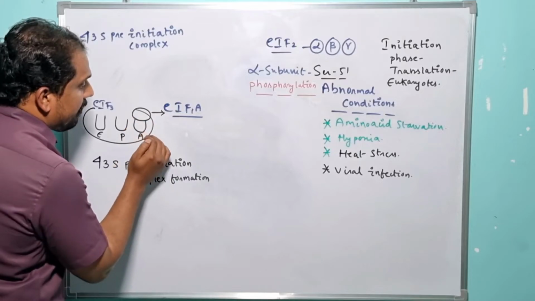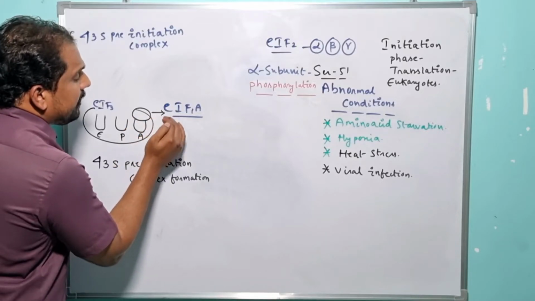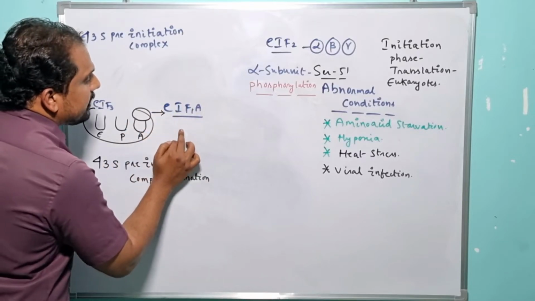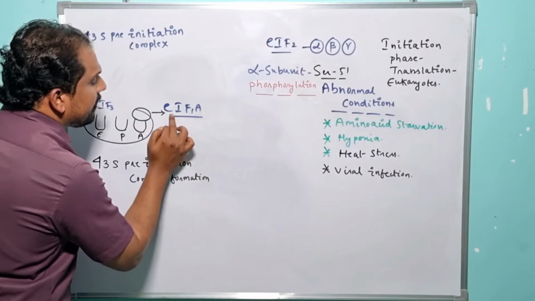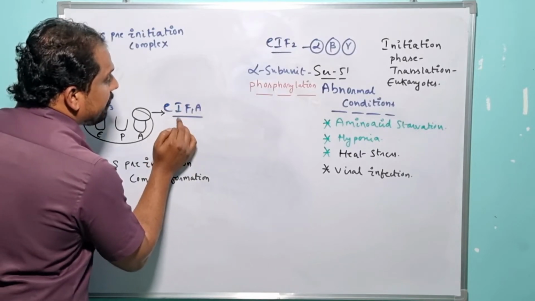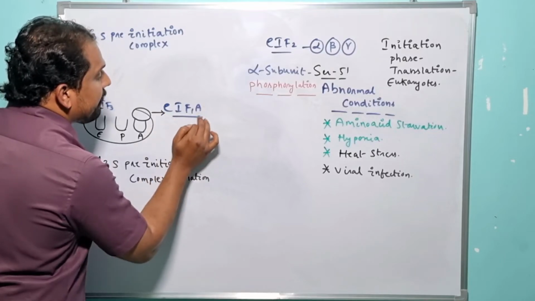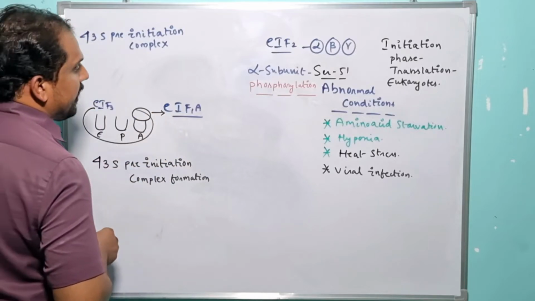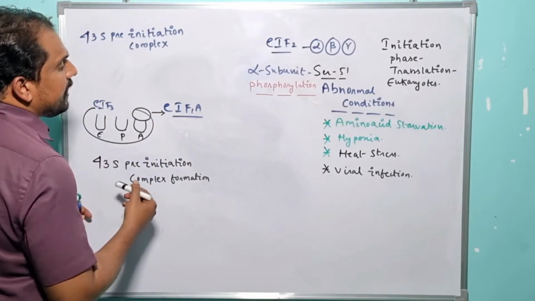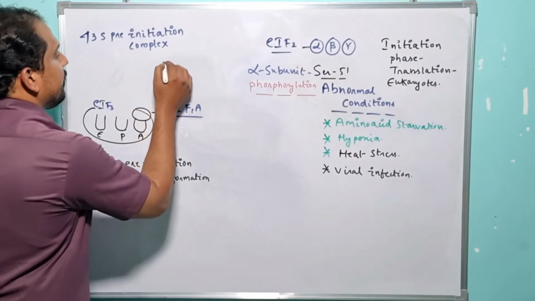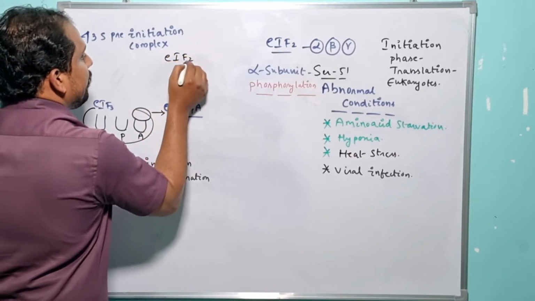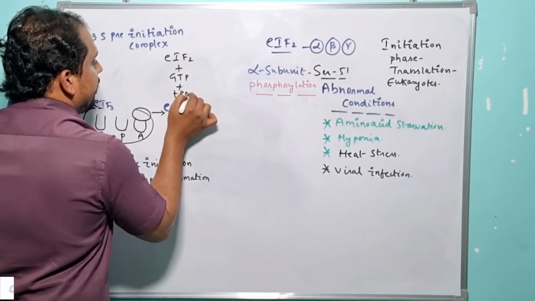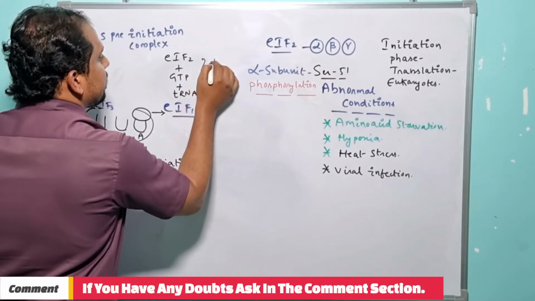In order to inhibit the recruitment of the amino acid tRNA to the A site of the ribosome, the translation process takes advantage of a specialized factor, and it is nothing but what? Eukaryotic initiation factor 1A. So after the successful recruitment of eukaryotic initiation factor 1A, now the eukaryotic initiation factor 2 in association with the initiator tRNA and GTP comes into the picture, right? So let me present it here. Eukaryotic initiation factor 2 plus GTP and initiator tRNA, which is nothing but the ternary complex.